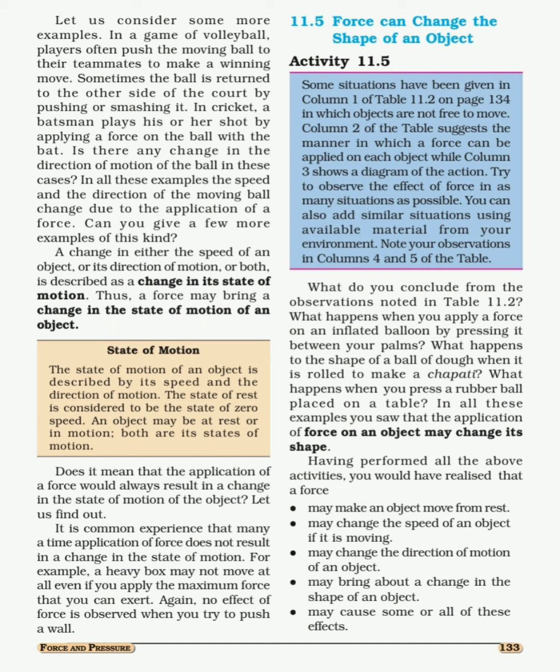So whenever an object is at rest or not moving, you have to consider its speed is equal to 0. But state of motion, yes, state of motion is rest. So what we conclude, an object may be at rest or in motion, both are its states of motion.